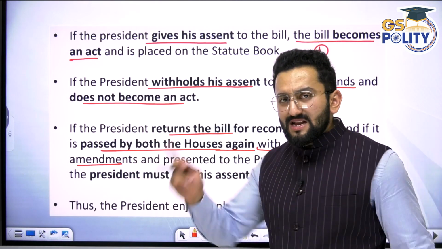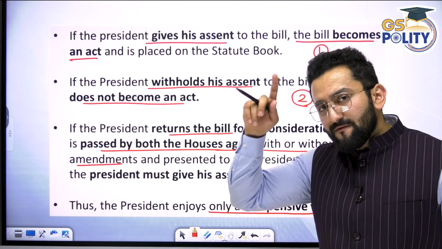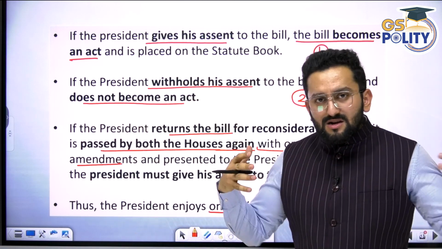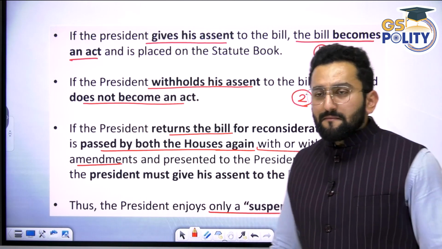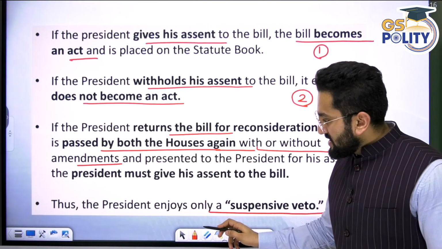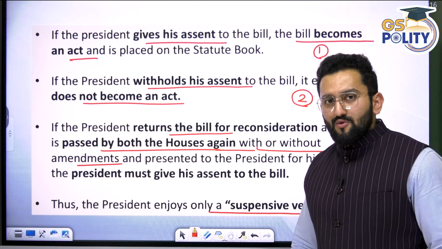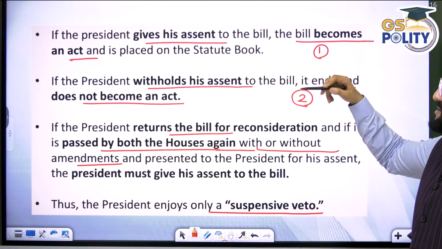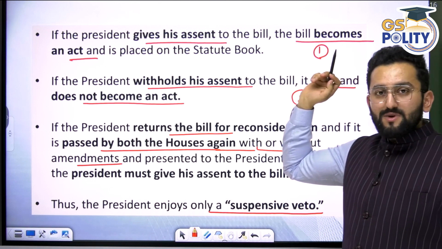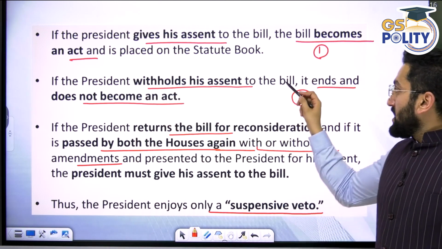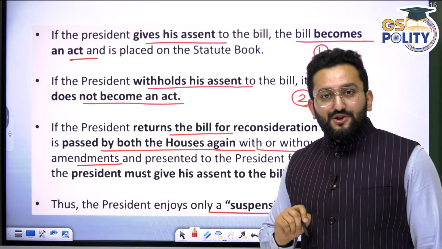I told you about the 42nd Constitutional Amendment Act, 44th Constitutional Amendment Act. Polity should actually come to your mind like this. It is interlinked. You should not read it in silos, thinking that this was covered there and now we are on a different topic. You should recall. If the President gives assent to the bill, then the bill becomes an act. Job done. Congratulations.